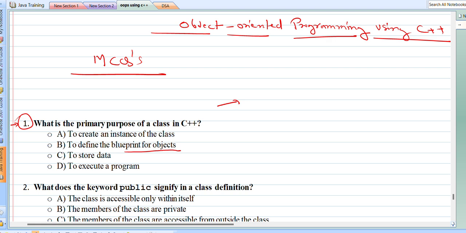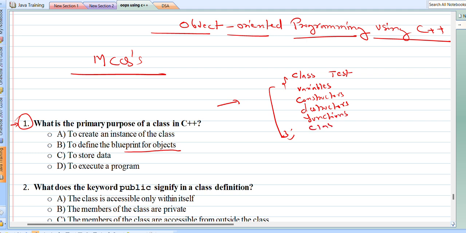A class is simply the blueprint for creating objects. We define a class using the keyword class, suppose class test, and it encapsulates variables and methods together into a single unit. So this is class. Inside a class we can declare variables, constructors, destructors, member functions, and class also.